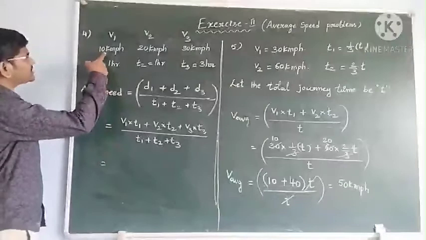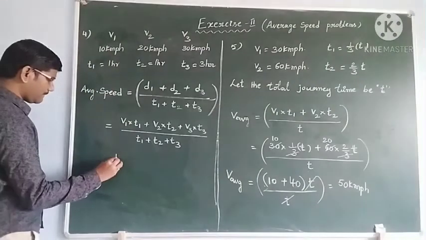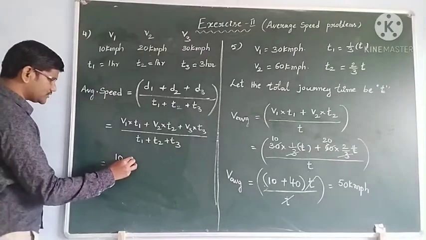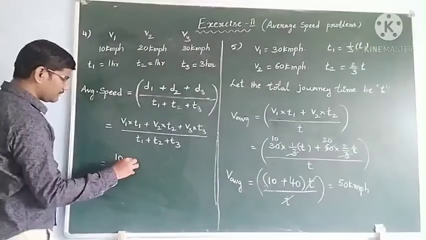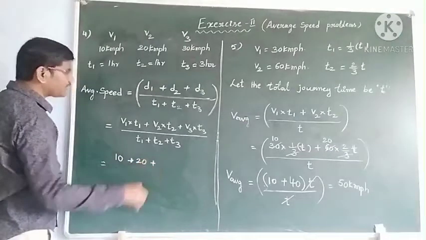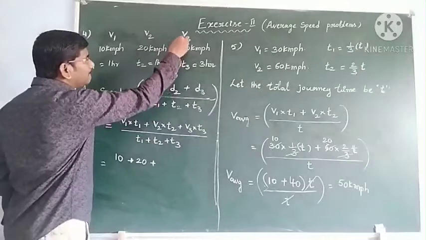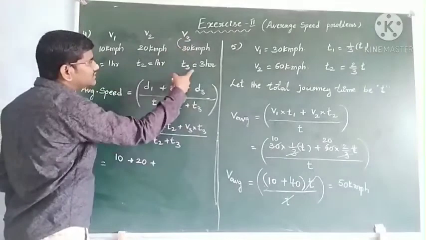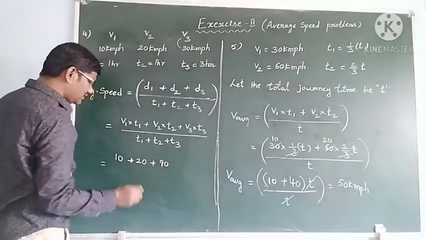So v1 means 10, 10 into 1, 10. Plus v2, 20 into 1, 20. So v3, 30, t3, 3 hours, 30 into 3, 90 is the distance.